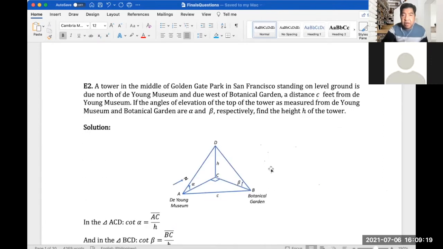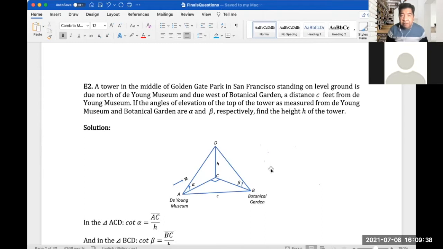So easy round 2. A tower in the middle of Golden Gate Park in San Francisco, standing on level ground, is due north of the Young Museum and due west of Botanical Garden, a distance c feet from the Young Museum.